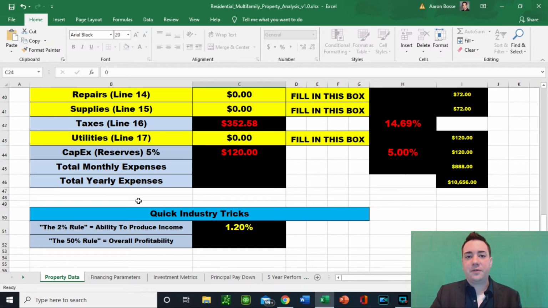A lot of people are familiar with the 2% rule, familiar with the 50% rule. This is something that you can do to get a gauge. And the reason you're going to see colors on here, red is going to be bad, yellow is going to be average or adequate, and green is going to be stellar performance. So right now we have an average, an appropriate amount of performance here with the 2% rule, so that's good.